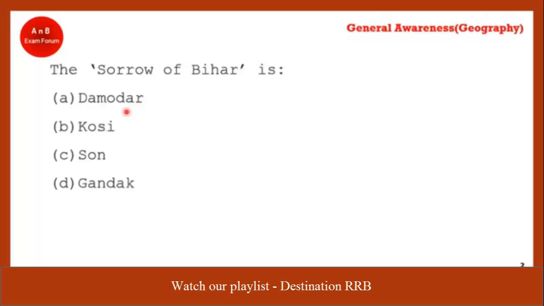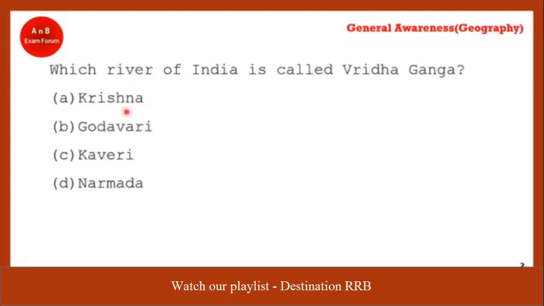Which river is called Sorrow of Bihar? Kosi is the correct answer. Kosi is also known as Sorrow of Bihar. Why? Yes, it makes lots of floods there, because of its highly increasing water level every year.